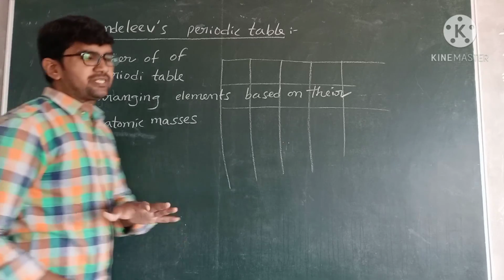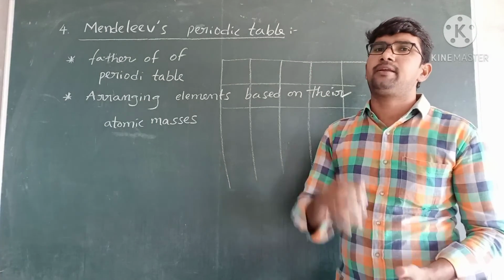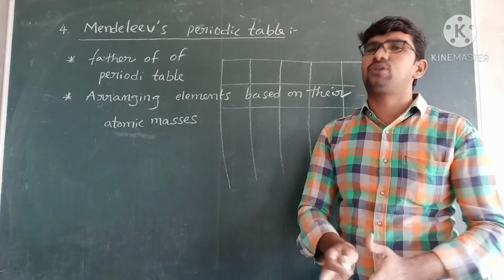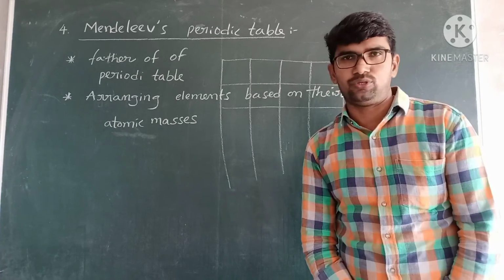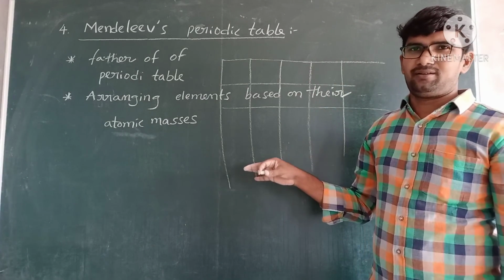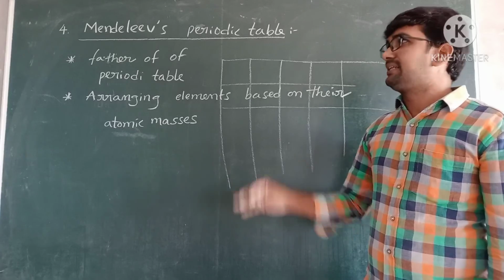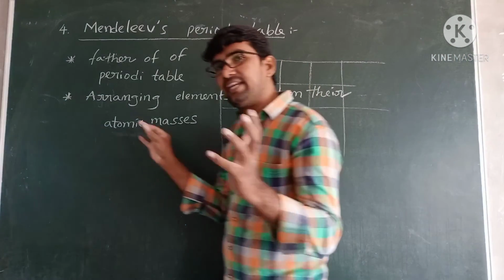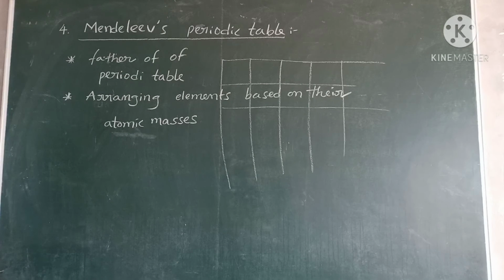So the first four scientists, Döbereiner, Newlands, Lothar-Meyer, Mendeleev, all these four scientists arranged the elements based on their atomic masses only. And these four models also failed. But this person gave a perfect idea for the modern periodic table.